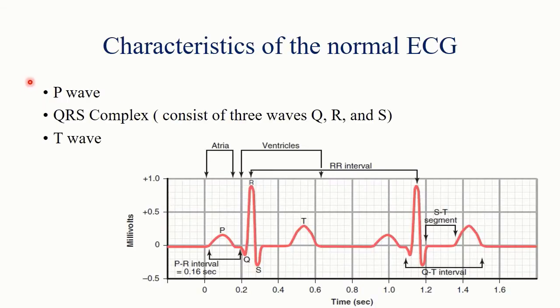Okay, so first of all we will go through the theory aspect. Now, characteristics of a normal electrocardiogram. A normal electrocardiogram contains the P wave, QRS complex and T wave. The P wave is generated because of depolarization of the atria. Q, R and S, all three waves, are generated because of depolarization of the ventricles. That's why we put all three waves together. And the T wave is generated because of repolarization of the ventricles.